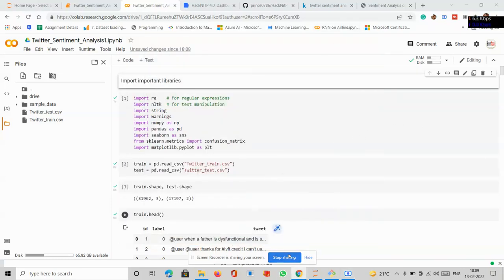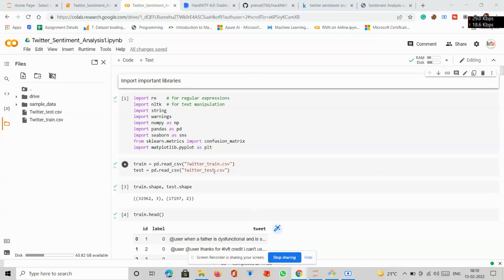We are having our project, that is Twitter sentiment analysis. For that, firstly we have imported our data set. We have imported the important libraries: re for regular expressions, NLTK for NLP manipulation, string, warnings, NumPy and pandas. We have imported Seaborn, and we have also imported confusion matrix and matplotlib.